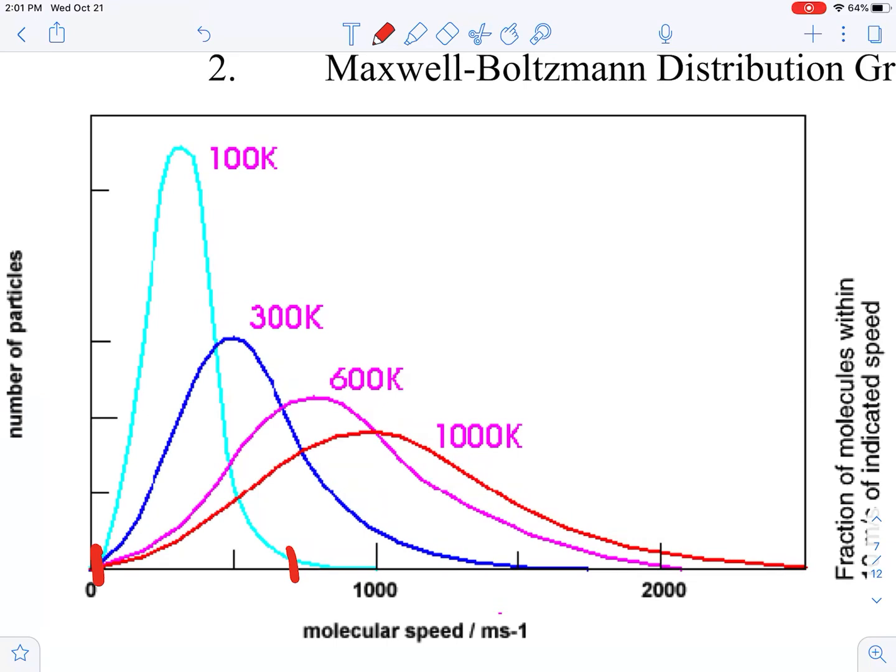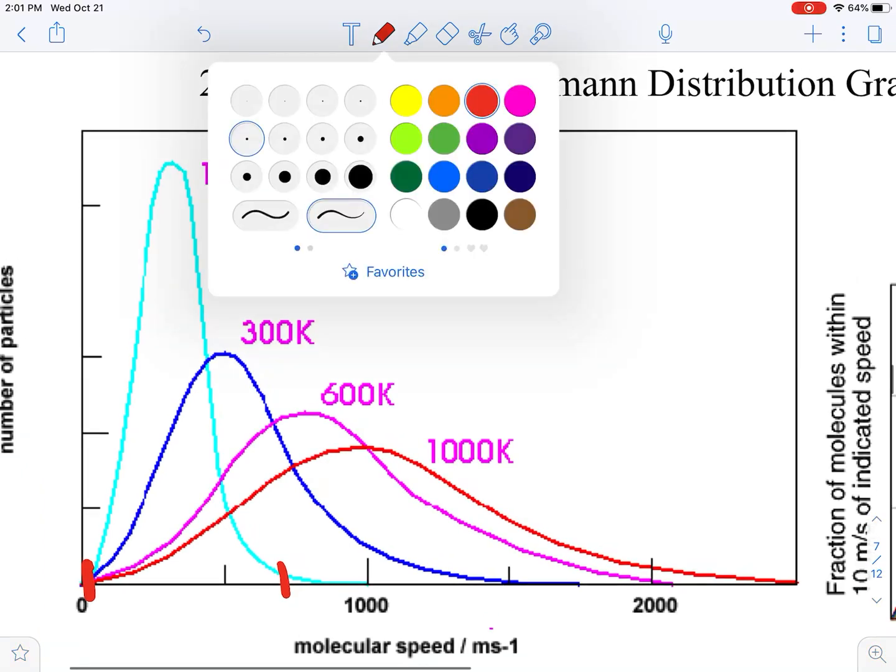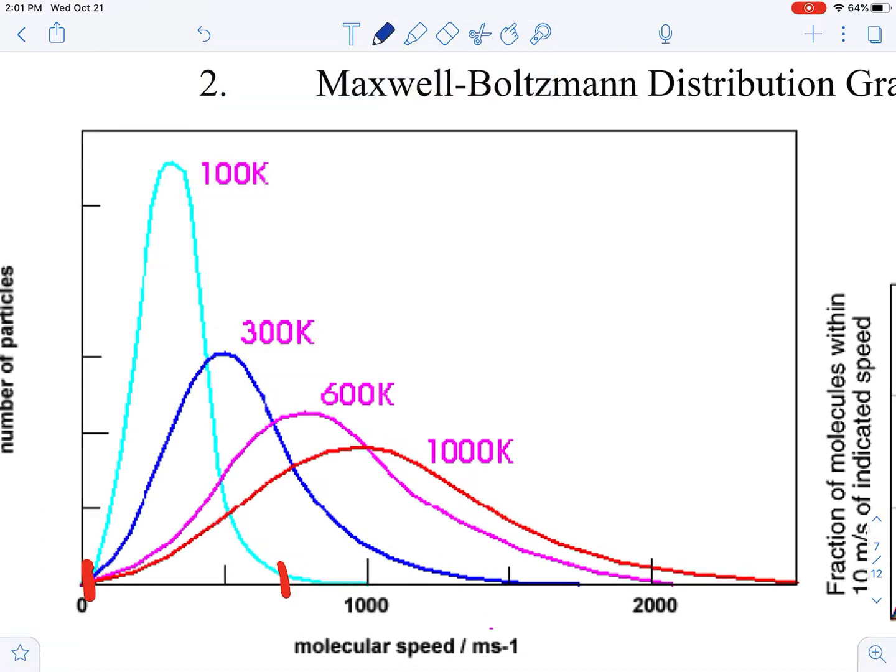The big thing you should see is that as temperature increases, our range grows. That's 200 kelvin, then 600 and 1,000. We'll see a Maxwell-Boltzmann distribution graph again later when we talk about kinetics, because particles have to have enough energy to get over the hill.